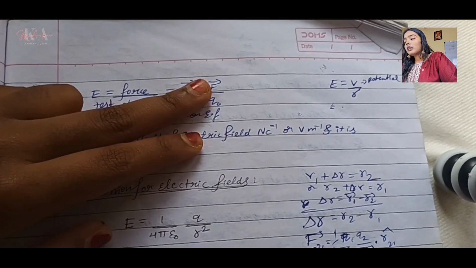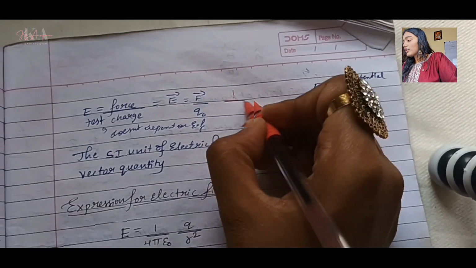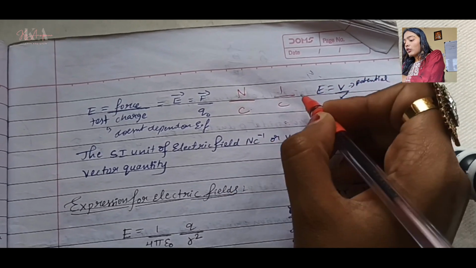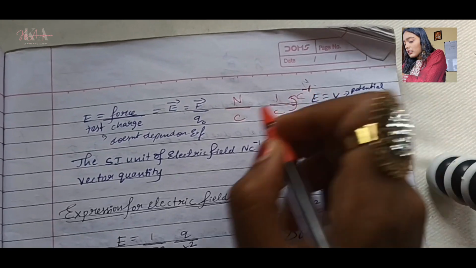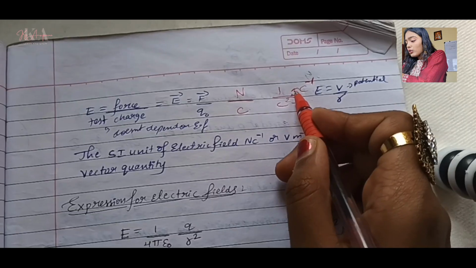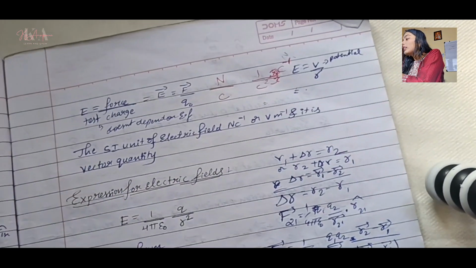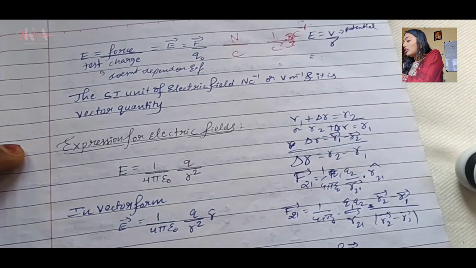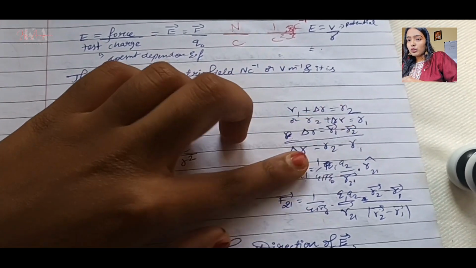See, force, SI unit is what? Newton. Q naught, so what? Basically it's a charge. So charge SI unit is what? Basically it is coulomb. So when something is below, as you can see, this one is Newton, this one is coulomb. So when we are talking about inverse here, if it goes up, its charge basically gets a -1. So if it has a square here, it will become -2. Okay, you need to know this basic thing. When you are in exam, you need to write the SI unit also. If you get confused at the time, do this. Okay.